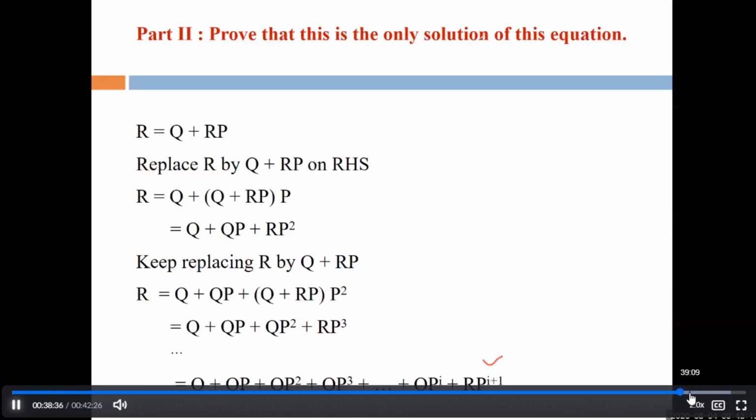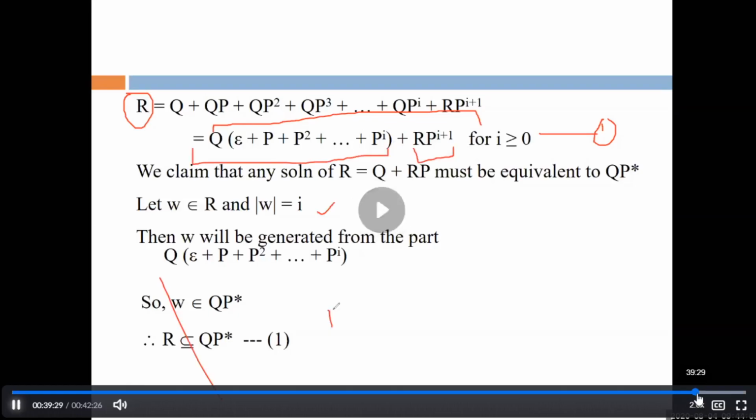After this, Q is common. So W belongs to either this part, R equals... This is the solution of that part, R equals QP star. It means that R equals QP star has length I plus 1, while the length of W is I. So W will belong to this part. So this is equivalent to R equals... this is what is given in your book also, KLP Mishra, right? If you feel any doubt, please let me know.